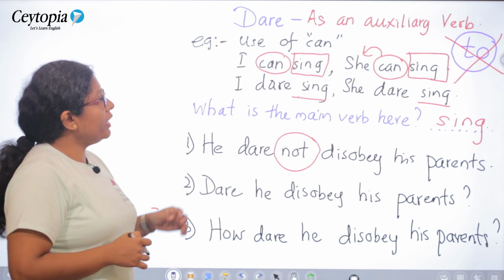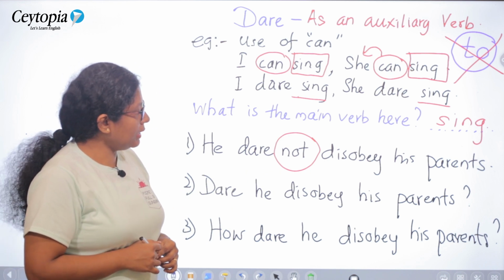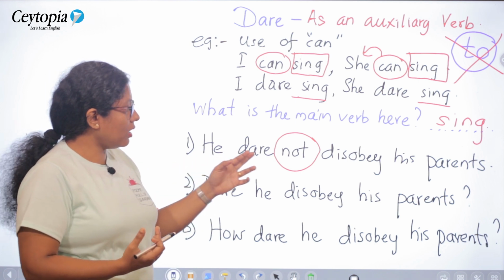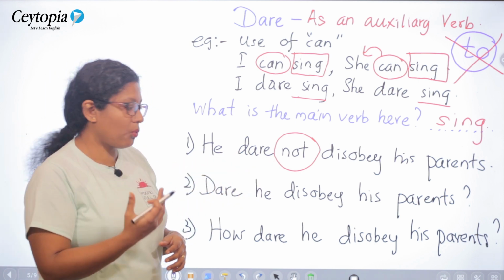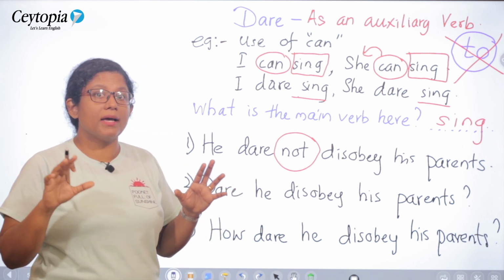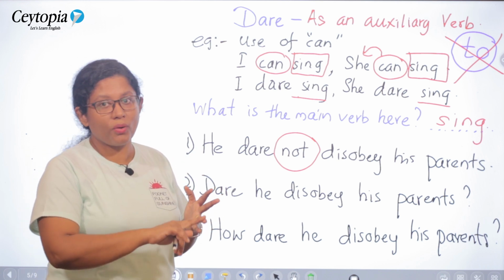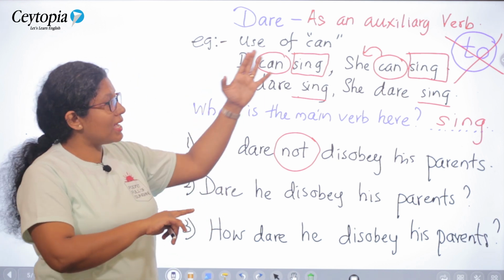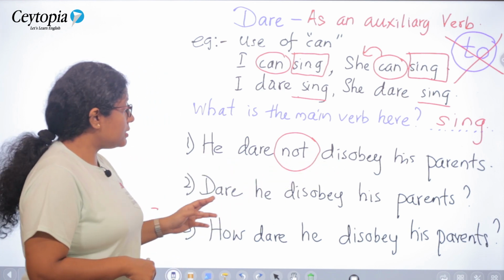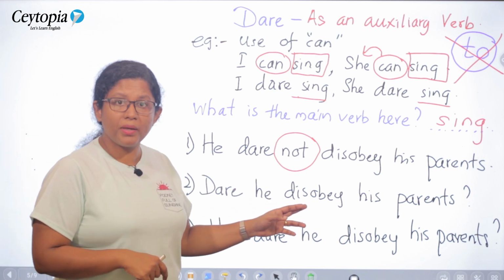Dare not. When you use this as an auxiliary verb, you usually write it in negative tone. He dare not disobey his parents, or as a question, dare he disobey his parents? Affirmative is absent here. You usually write either a negative sentence or a question when you use dare as an auxiliary verb. He dare not disobey his parents. Dare he disobey his parents? How dare he disobey his parents?